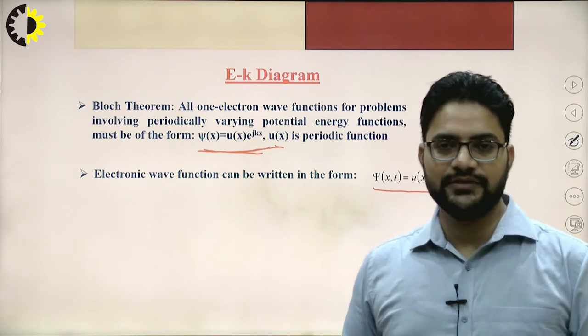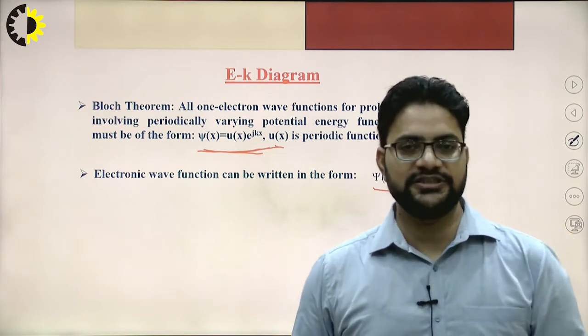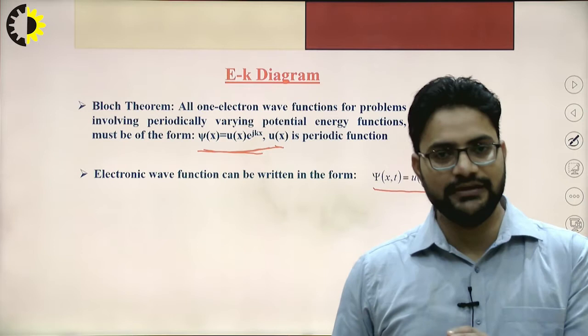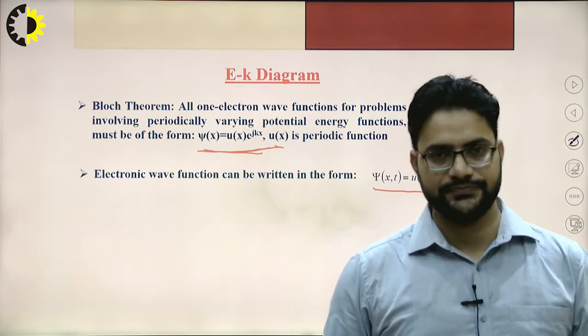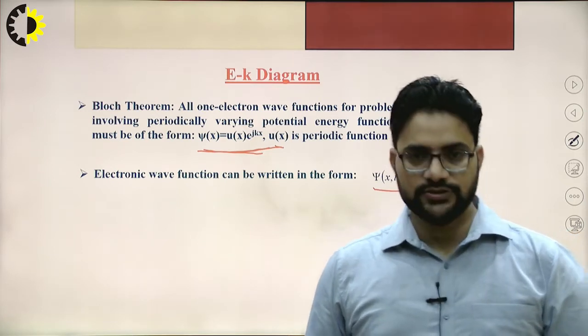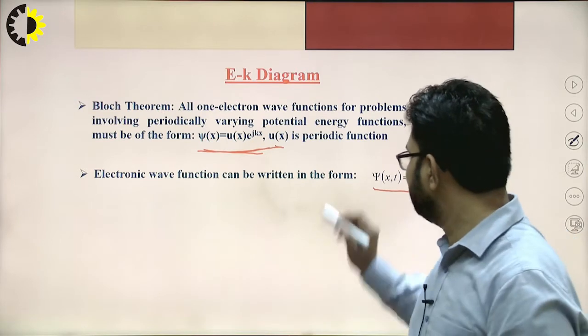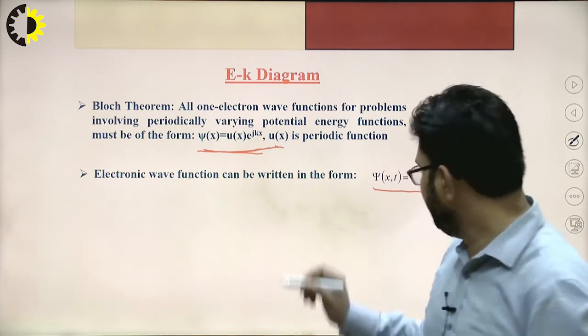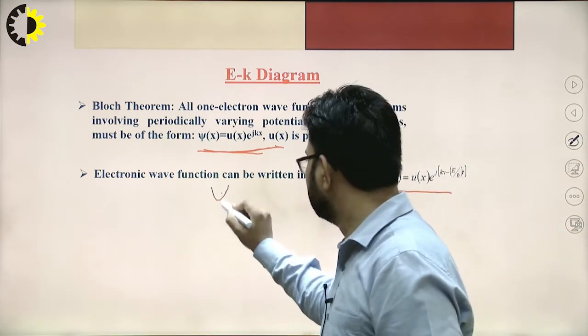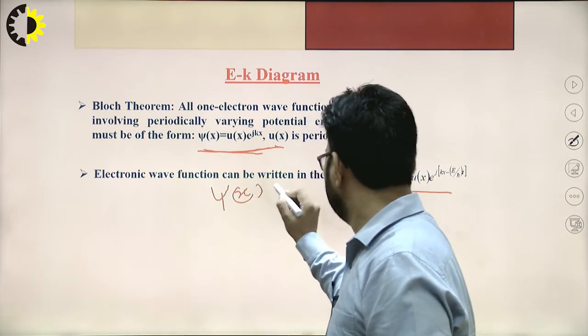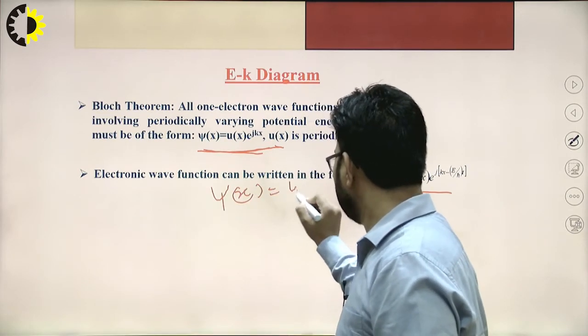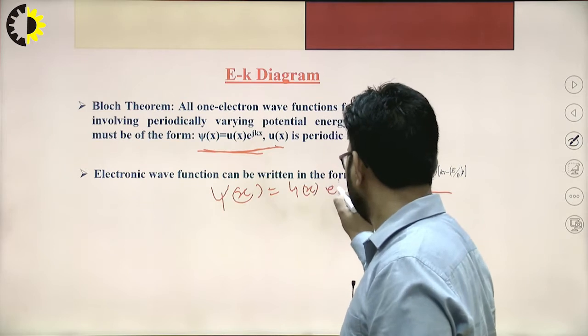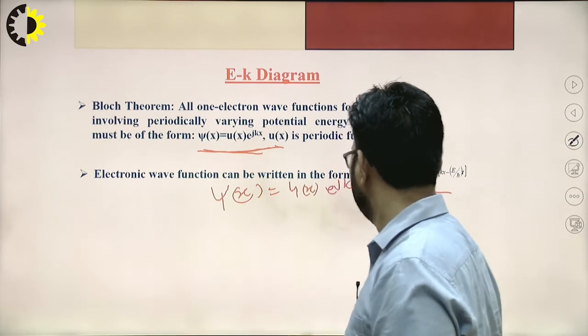This is the mathematical representation in terms of the time dependent as well as position dependent term. So how do we get this? We already know psi(x) = u(x) e^(jkx).